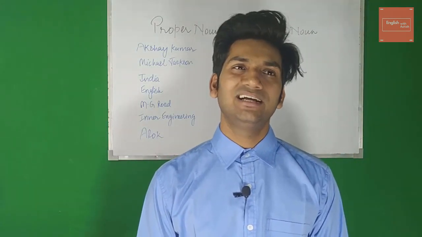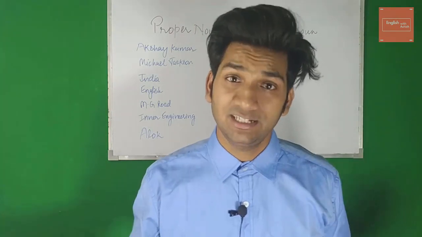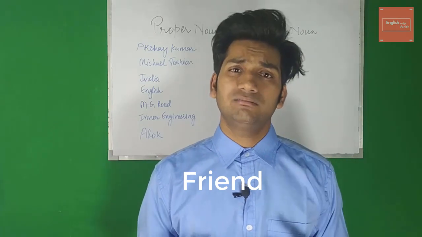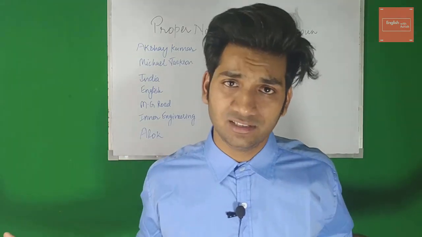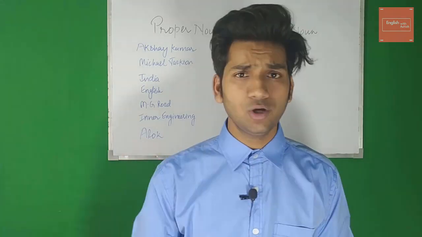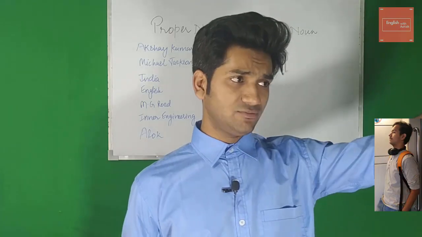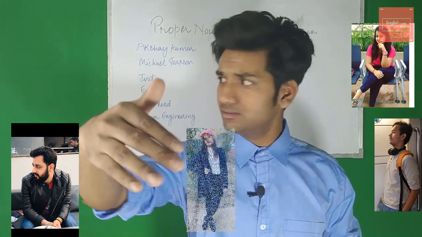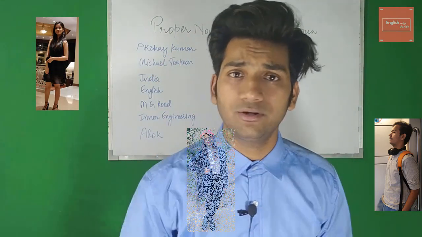Now let us take one more example. I say, I want you guys to meet my friend. Now I can have so many friends. Who am I talking about? I have this friend, that friend, so many friends. You would never know, right?